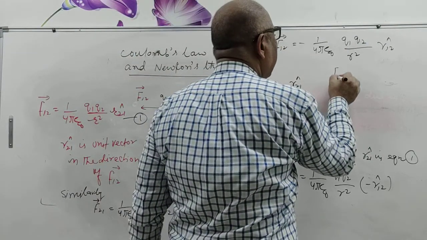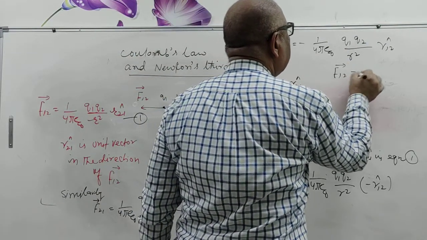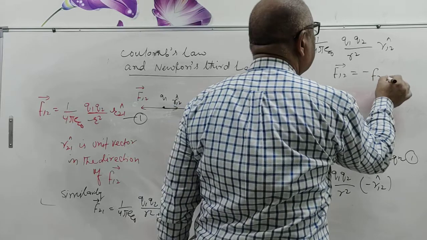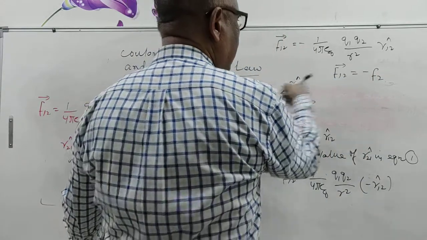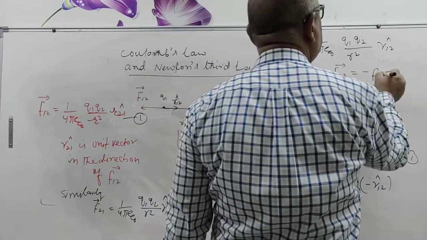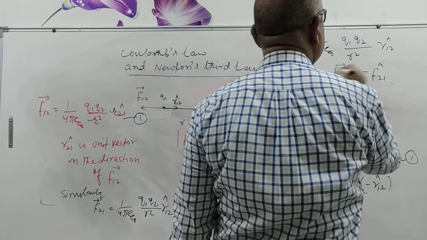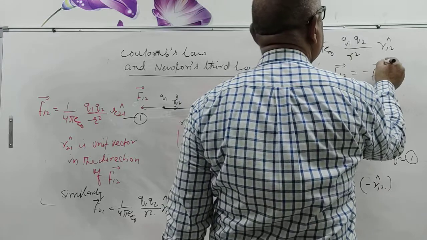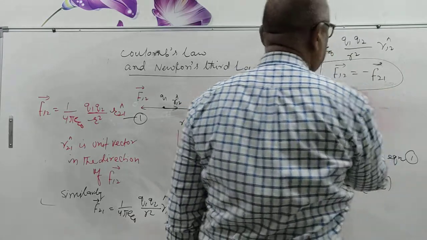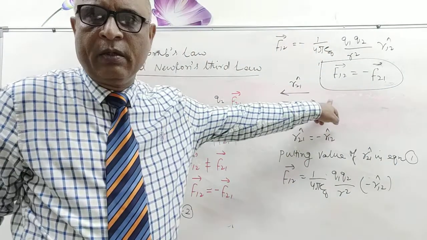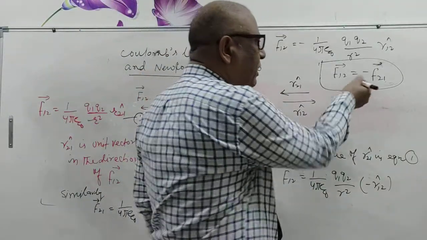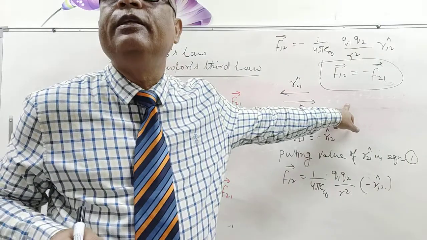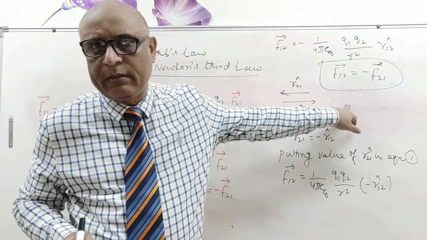So F12 vector is equal to minus F21 vector. This is Newton's third law: every action has an equal and opposite reaction.